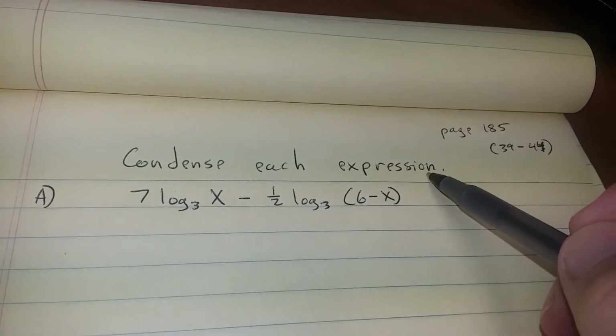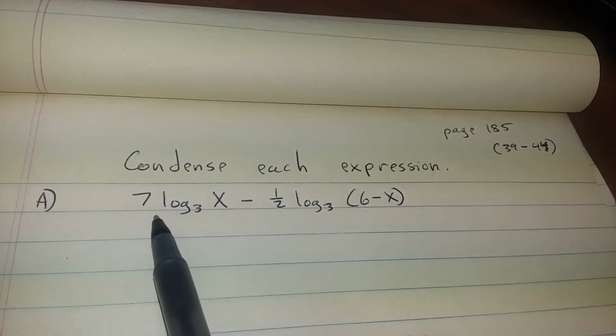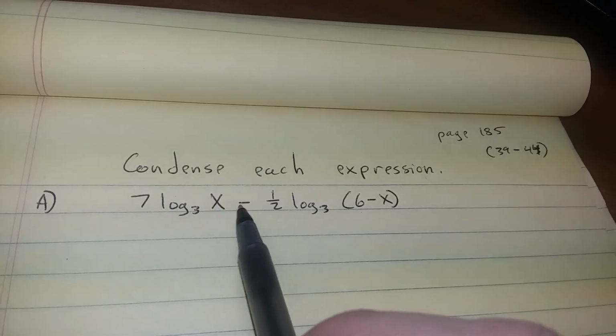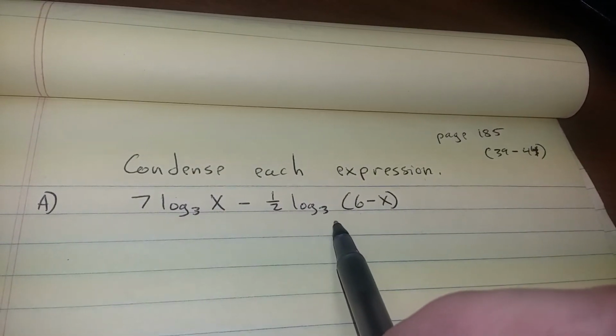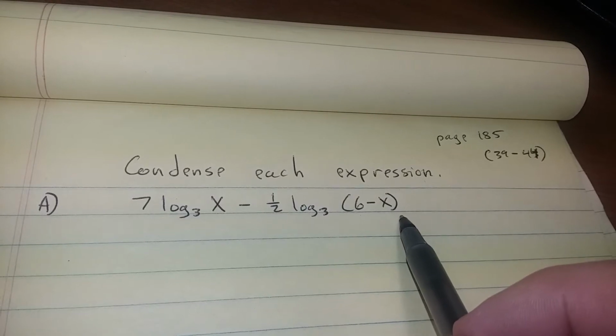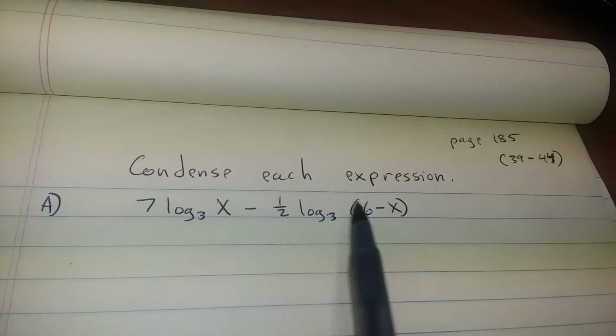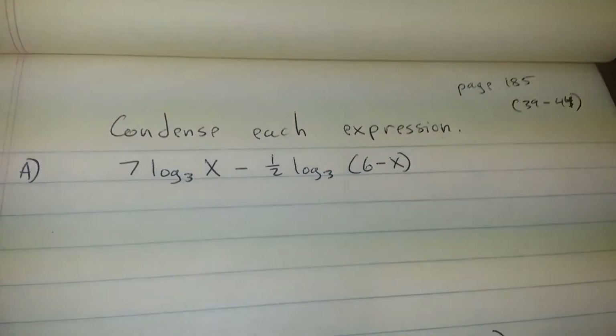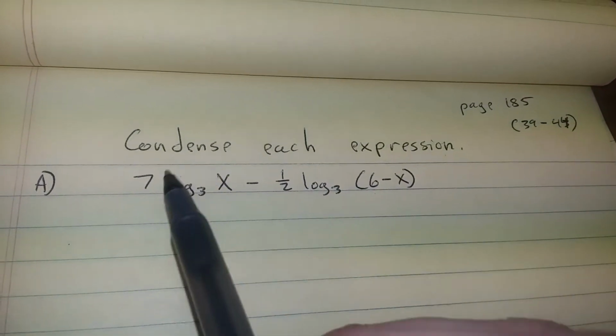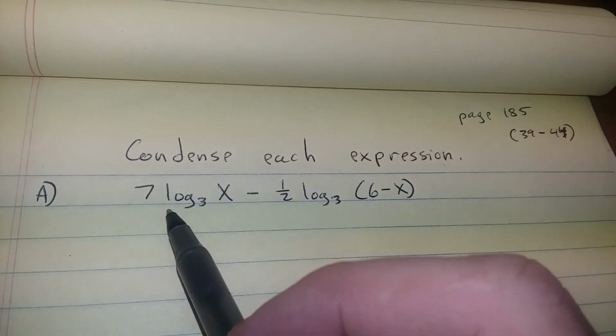Condense each expression. 7 log base 3 of x minus 1/2 log base 3 of 6 minus x. The first thing we're going to do is use the power rule. What we're doing today is the reverse of what we did yesterday. Okay, we're going to be doing the reverse process.